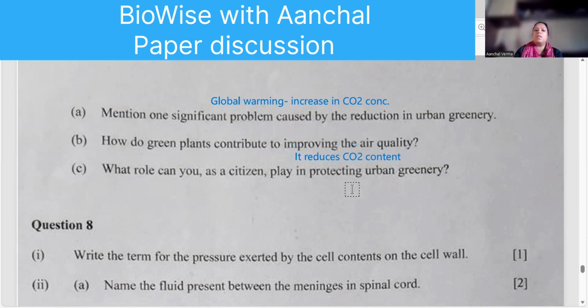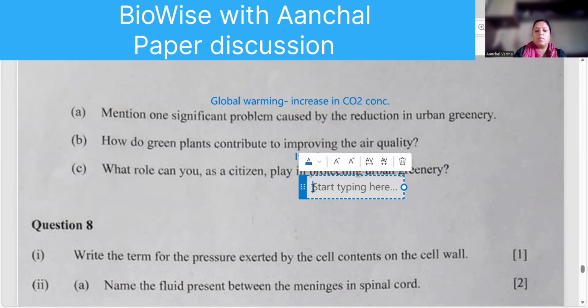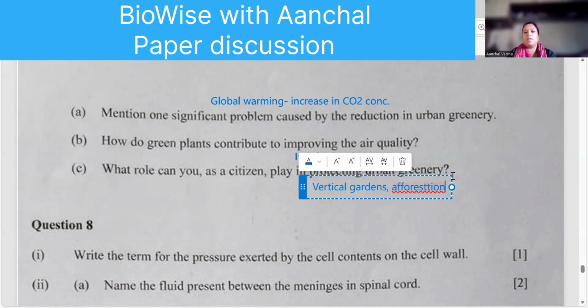What role can you see as a citizen play in protecting the urban greenery? You can have vertical gardens, right? Vertical gardens. Then you can have afforestation. Afforestation, you can write that, right?